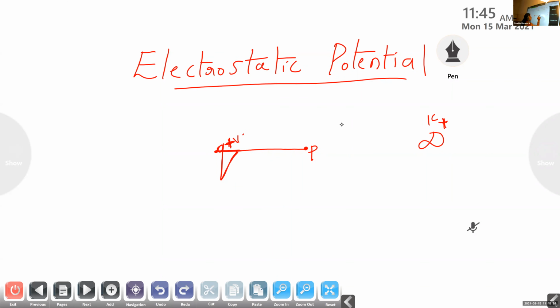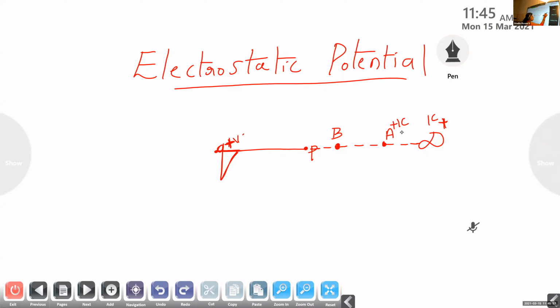Suppose you imagine the distance between the point P and infinity is represented by these dotted lines. I consider 2 points here. One is point A and the other is point B. Now, our +1 Coulomb charge is placed here.